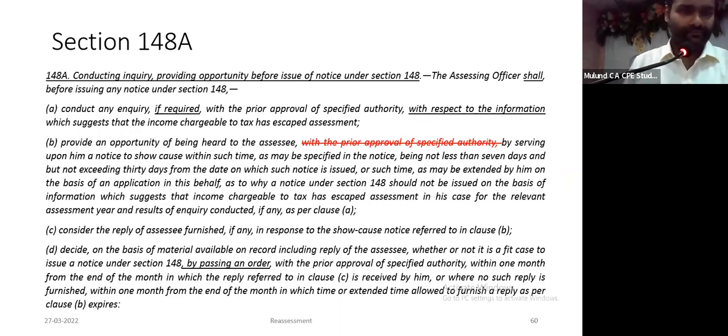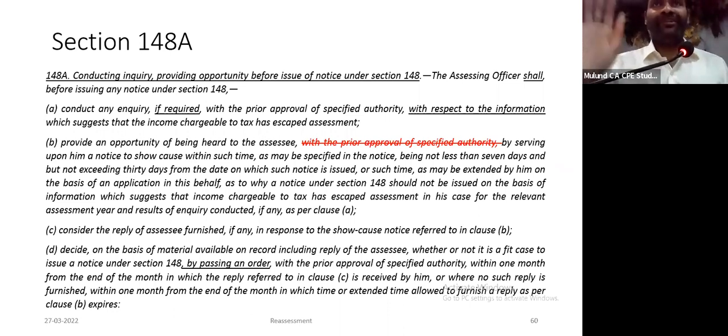(148A). For the first time, I have seen a show cause notice will be issued to you. You have to show cause why a notice will not be issued to you. Show cause notice to show cause why a notice will not be issued to you under 148 of the Income Tax Act. But a good provision brought in to take care of many problems.